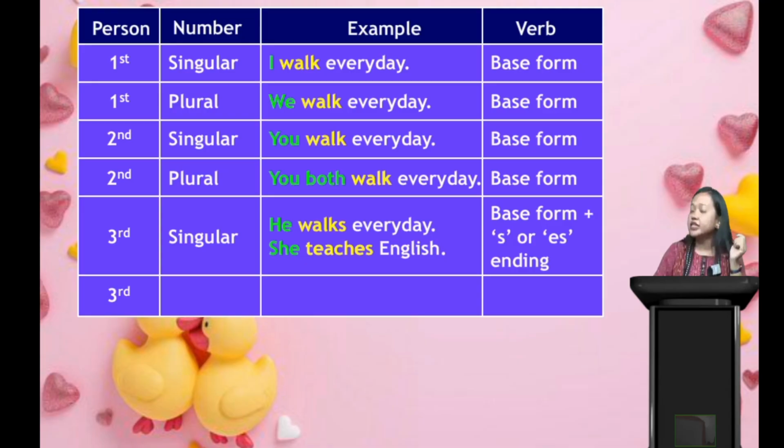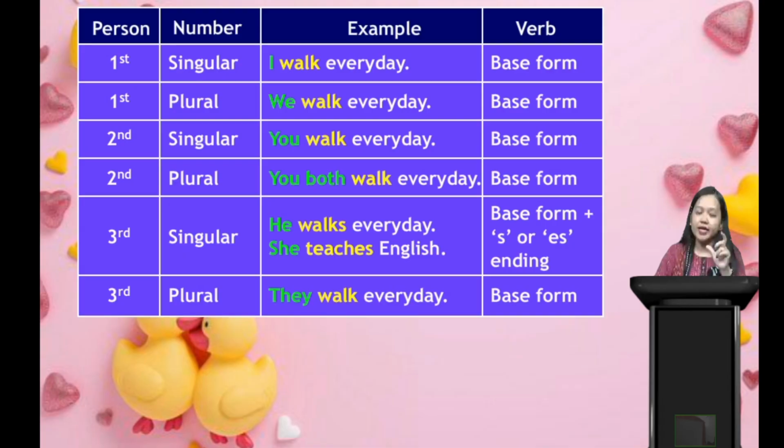Now next is third person plural. What is third person plural? With only one person, it can be he or she. Now when it's more than one person, we have to use they. They walk every day. Here also we can see our verb walk is in the base form. So we can write base form here. I hope all of you understood this chart that we have discussed.